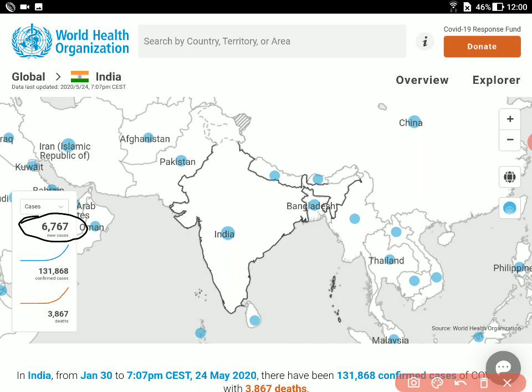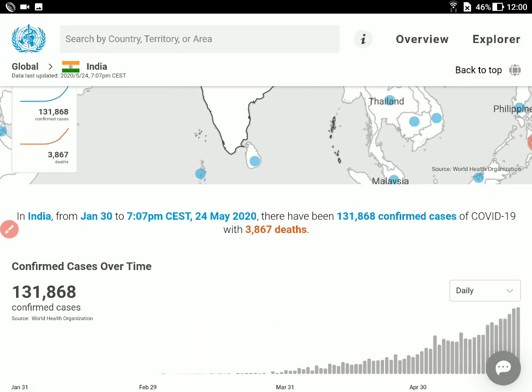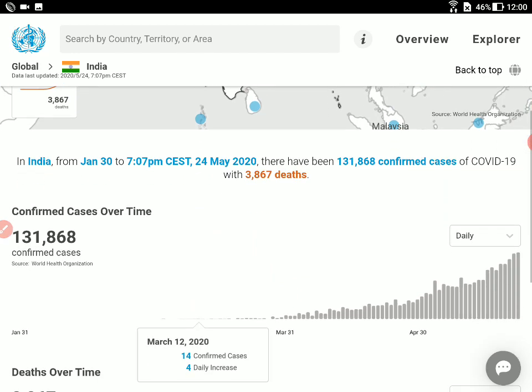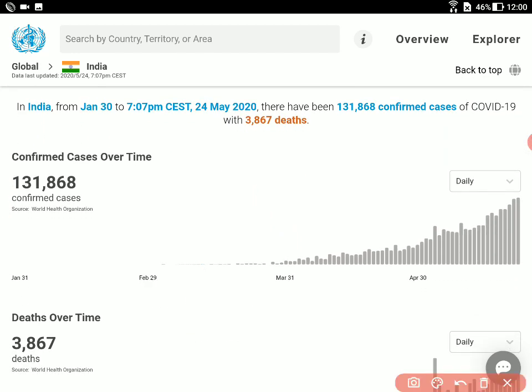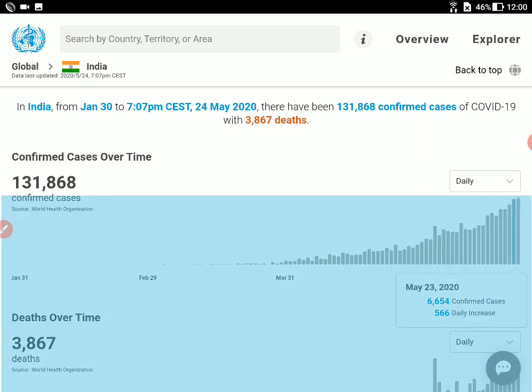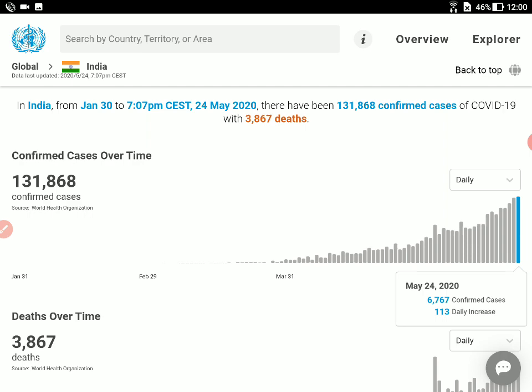So if you look into this website, the cases reported for India are not much different from the other two websites that we have seen. But if you compare it with the global scenario, the confirmed cases over time keep on increasing, and on a daily basis the number of cases is getting more and more. If you click on this particular graph, you see on May 24th it's